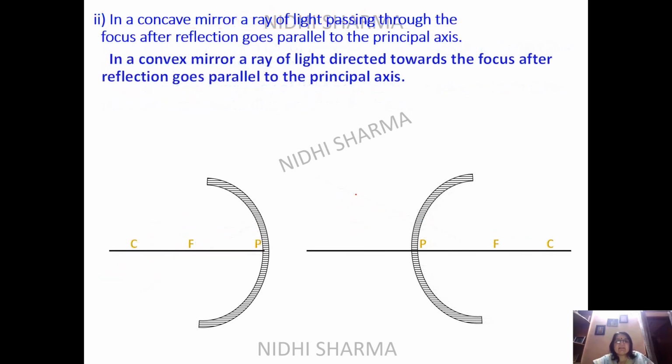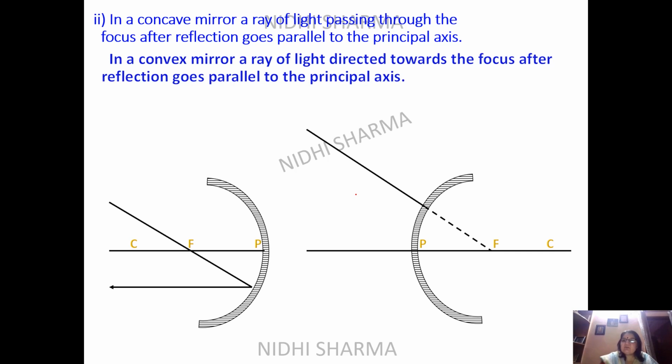Then we come to the second rule. In the second rule, we have concave mirror, a ray of light passing through the focus. So if you pass it through the focus, it will become parallel. And if you pass it through the focus here, it will be diverged, but virtually it is meeting at F, so it will be diverged. So in this way, you have the reflection.